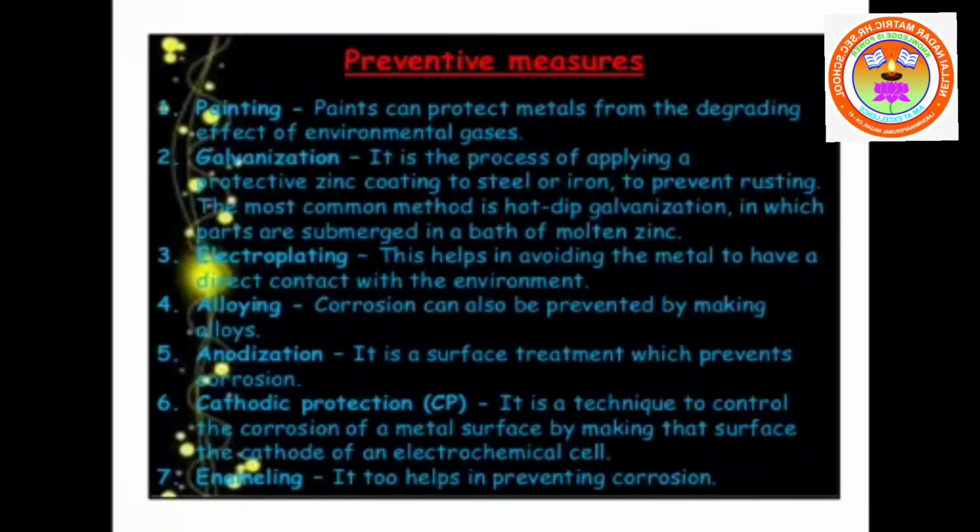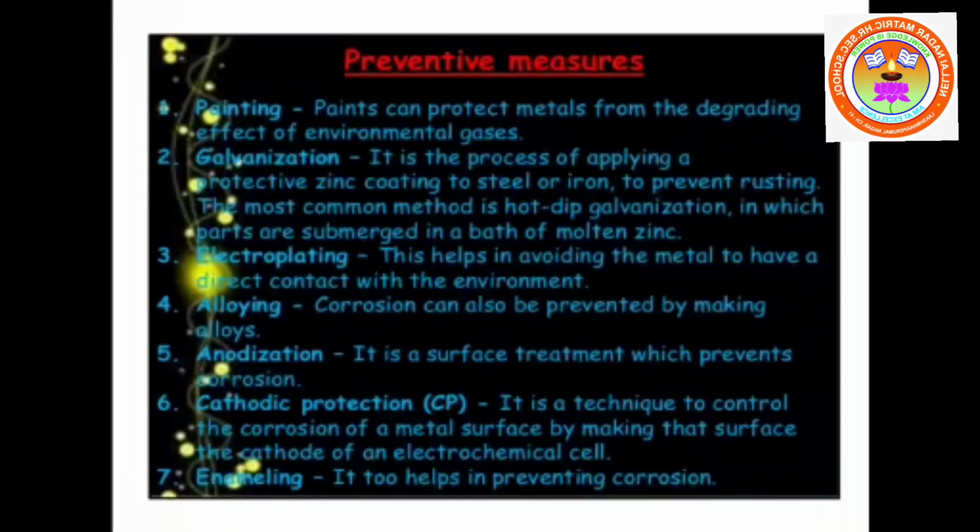The next one is coating the surface of a metal. That's why in our houses painting is done periodically, so that our house is maintained. Here, in order to prevent corrosion, we can coat the surface of iron sheets by zinc metal, and this is called galvanization.